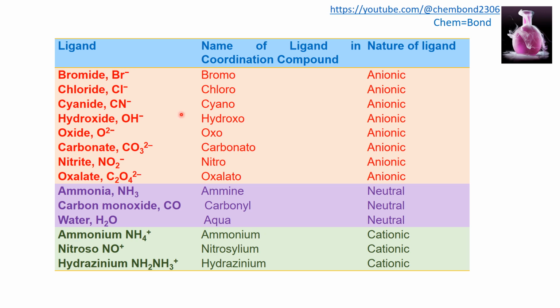So here are some examples of anionic ligands, neutral ligands, and cationic ligands, and how these are named. In the case of anionic ligands, the name will end with o: bromo, chloro, cyano, etc. In the case of neutral ligands, their name will remain unchanged: amine, carbonyl, and aqua. Aqua is a special name for water. In the case of cationic ligands, the name will end with ium: ammonium, nitrosylium, hydrazinium.